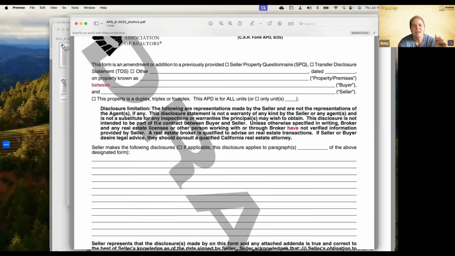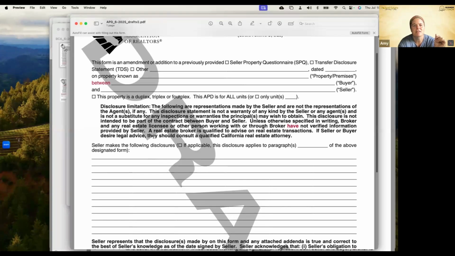The disclosure is not intended to be part of the contract between the buyer and seller, unless otherwise specified in writing. Broker and any real estate licensee or other person working with or through broker have not verified the information provided by the seller. A real estate broker is not qualified to advise on real estate transactions. If seller or buyer desire legal advice, they should consult a qualified California real estate attorney.